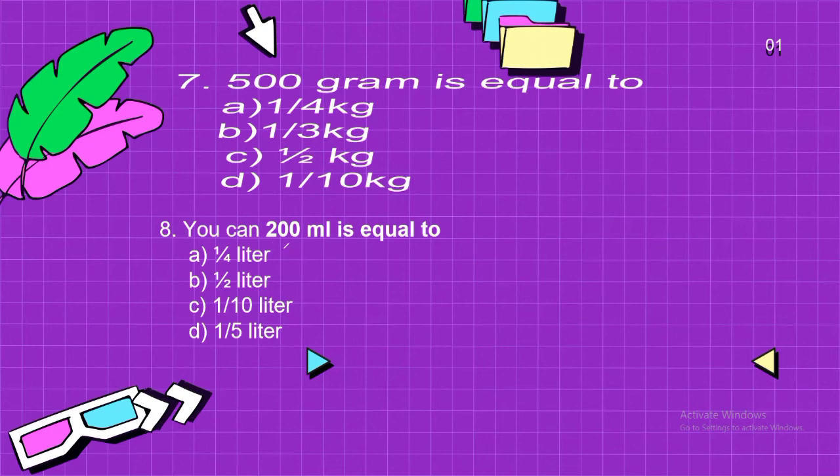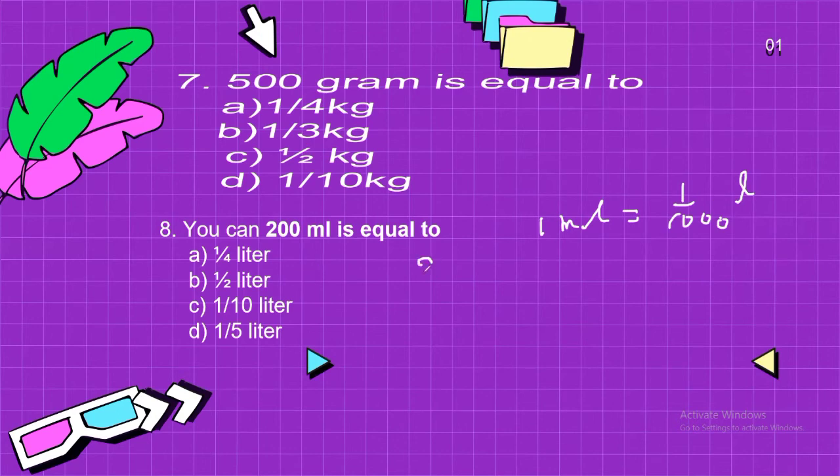What is that? 200 ml is equal to what? You need to convert milliliter into liter. So see, 1 milliliter is equal to how much liter? You need to convert milliliter into liter. In that case, again, you need to divide by 1000, because 1 milliliter is equal to 1 upon 1000 liter.